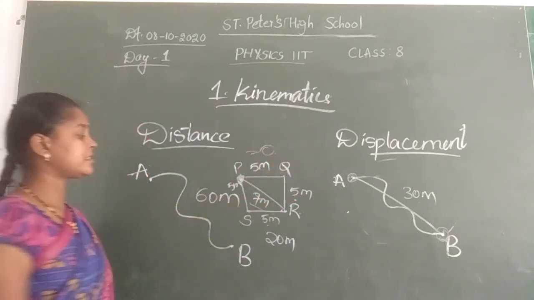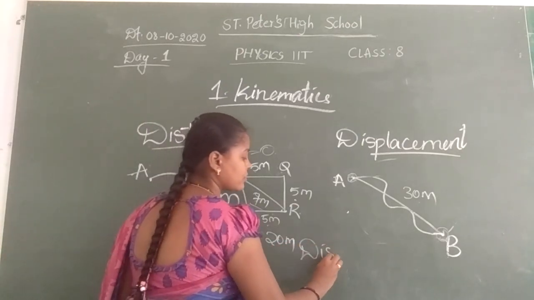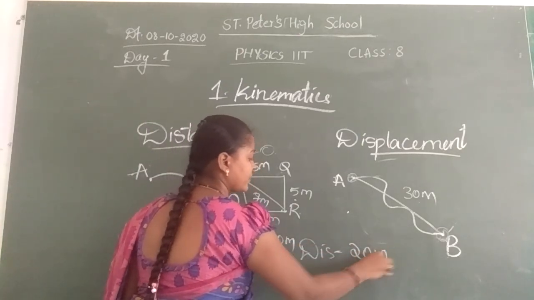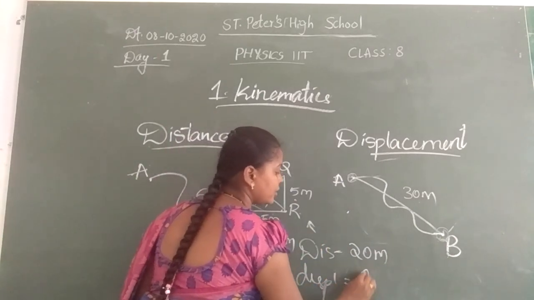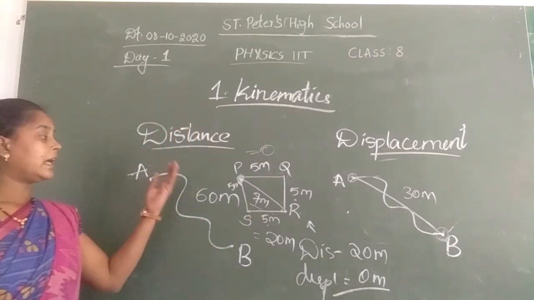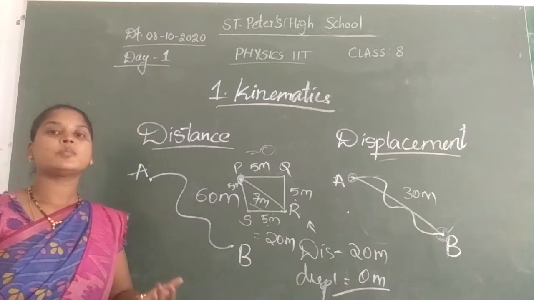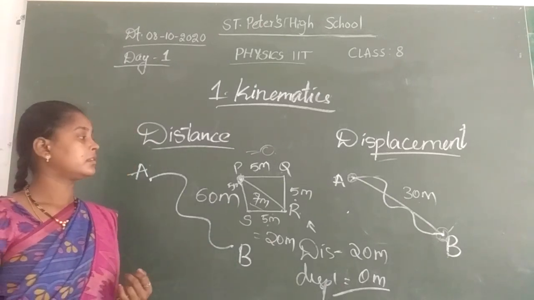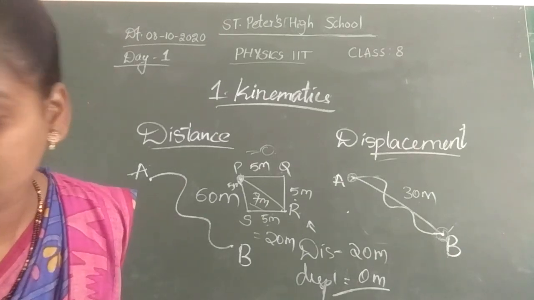Got it? Whereas distance is equal to 20 meters. Distance is equal to 20 meters for this, and displacement is 0 meters. No displacement is done by it. Why? Because I have started at the same point and I have ended at the same point, so there is no possible shortest path. Is it clear? Distance and displacement. Now we will go for some differences.